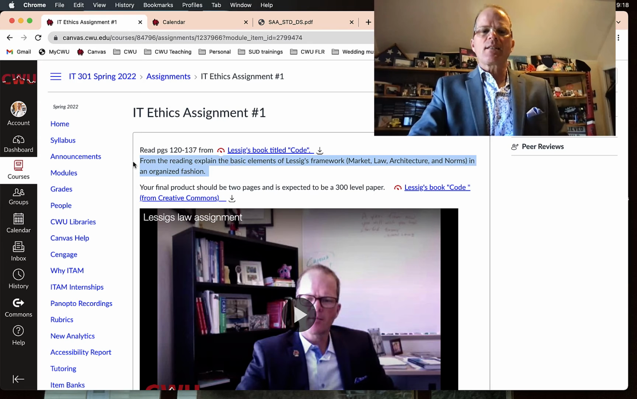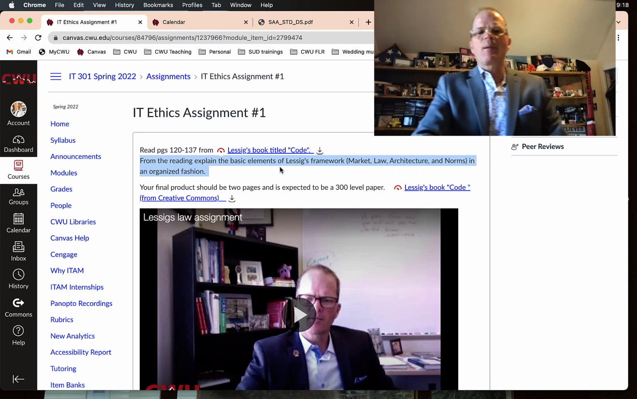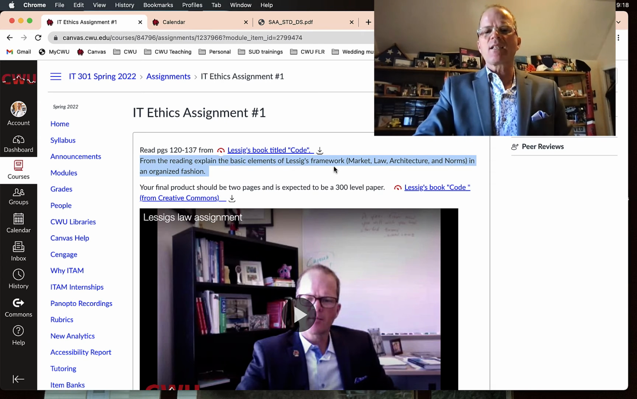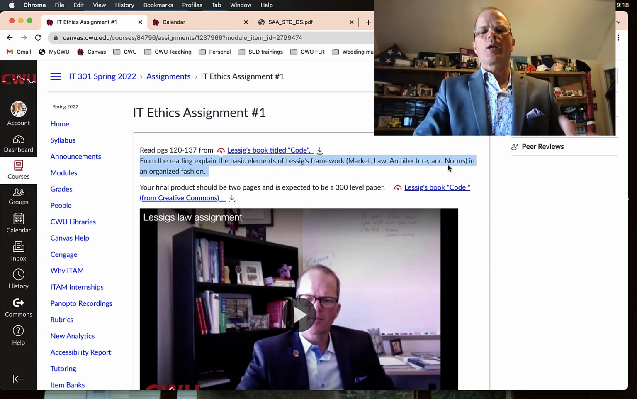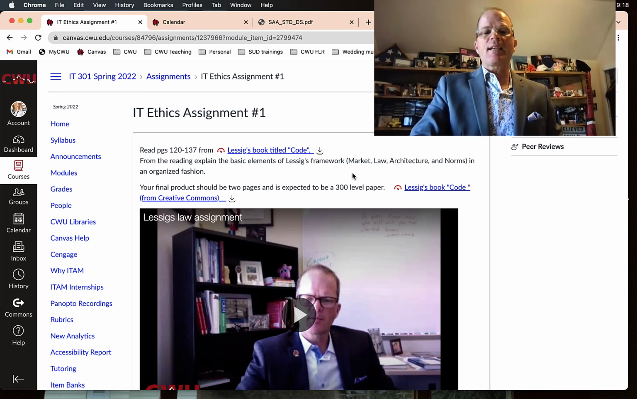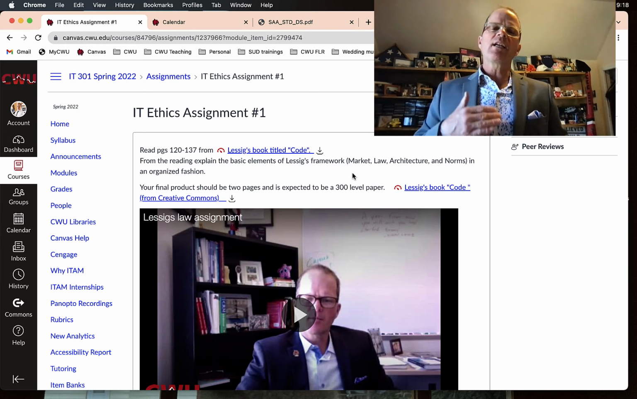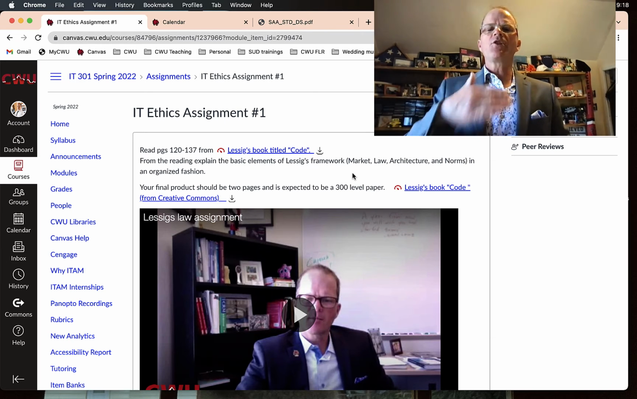So here it is, really simple. From the reading, explain the basic elements of Lessig's framework, market, law, architecture, and norms in an organized fashion. I do want to say this. It should be in your own words. Don't copy and paste information from the reading. I want to hear in your words what you learned.